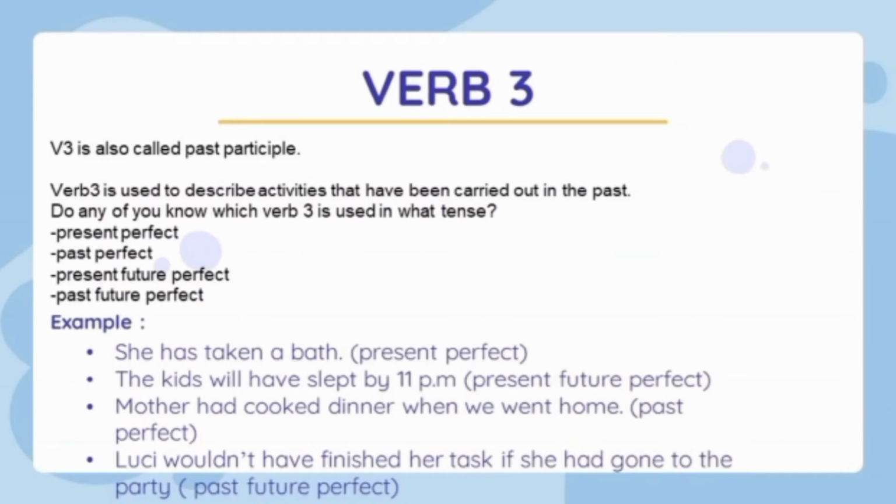Verb 3. Verb 3 is also called past participle. The easiest term is verb 3. Verb 3 is used to describe activities that have been carried out in the past. Do any of you know which verb 3 is used in what tense? Perfect. There are 4 tenses using the third form of verbs, namely present perfect, past perfect, present future perfect, and past future perfect. Example: she has taken a bath.